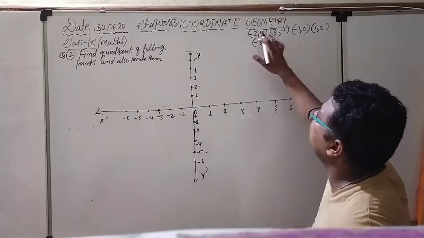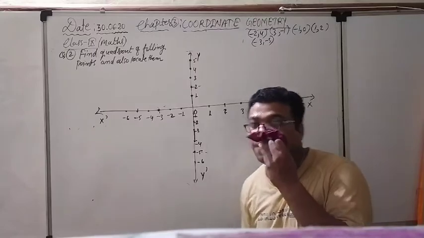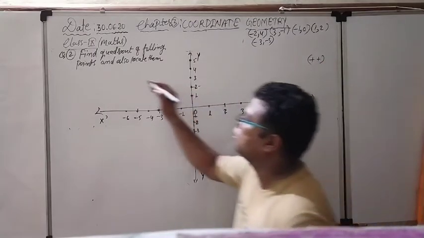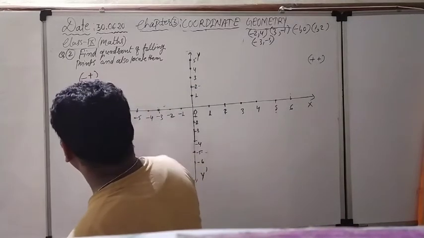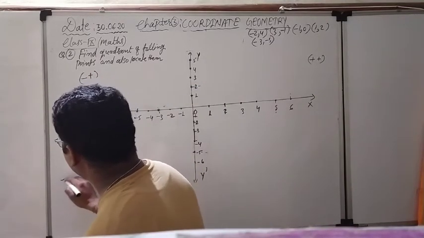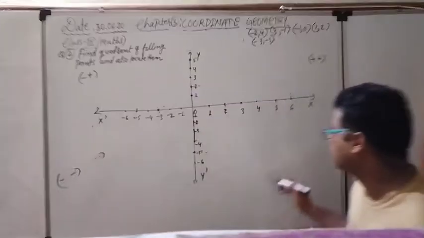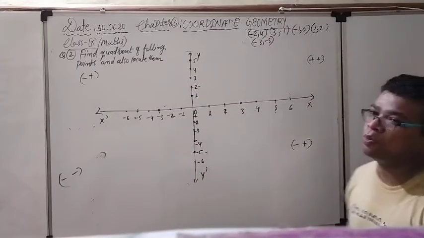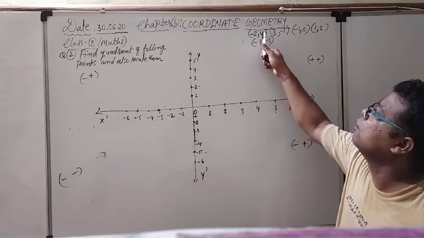So what is the first point? (-2, 4). See here. Sign convention always we have to write down. Like this is plus plus. This is minus plus. This is minus minus. And this is plus and minus. First we will see the point (-2, 4). -2 means x negative, y positive.